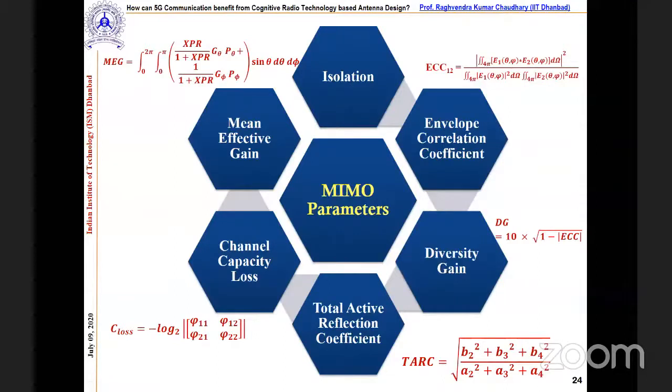Because we know there are a number of antennas in a MIMO system, correct? So definitely they will be talking to each other. I mean, among the antenna elements, there will be cross coupling. So we are supposed to remove this. For that, isolation is another important thing. Along with this, we have the ECC, which is the envelope correlation coefficient.